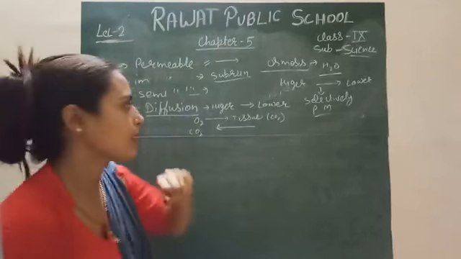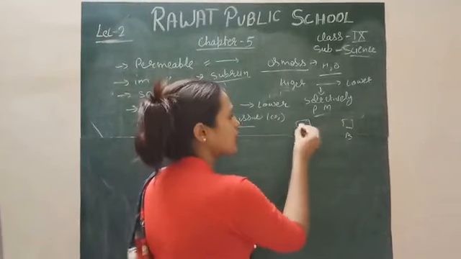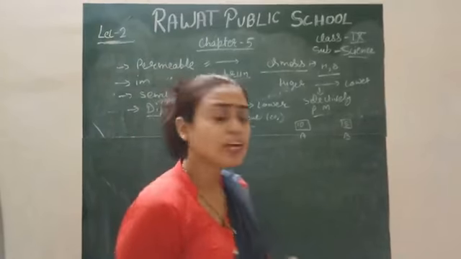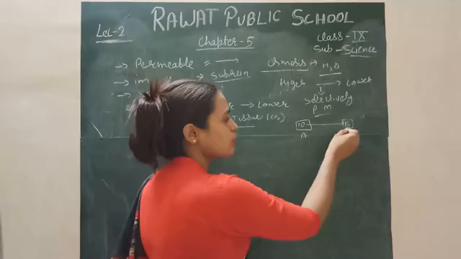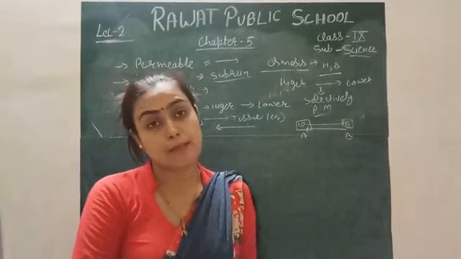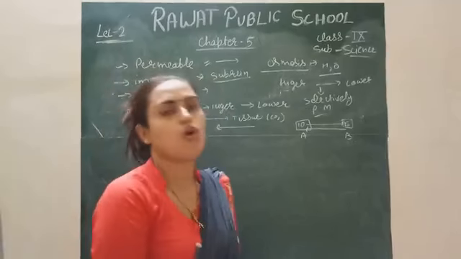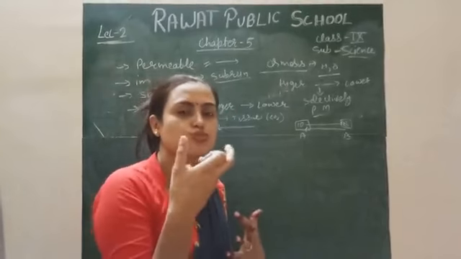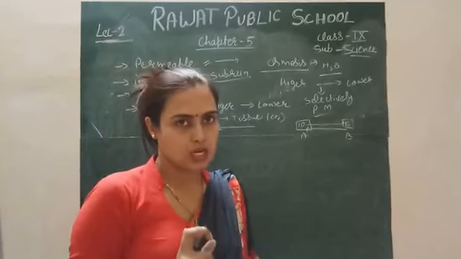For example, this is your cell A and this is your cell B. If there are 10 molecules of water in A and 5 molecules in B, then the movement of water will be from A to B. If there are 15 in B, then the movement of water will be from B to A. Because the cell membrane is made up of a selectively permeable membrane, osmosis is possible from one cell to another cell or from tissue to tissue. So this is about osmosis.